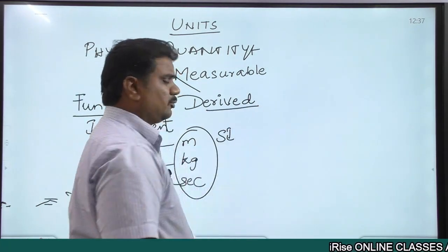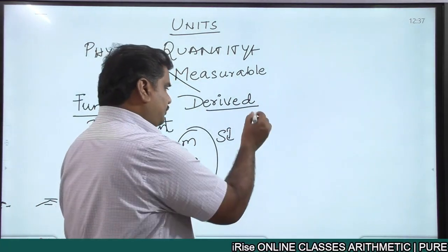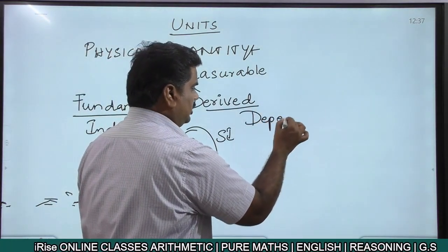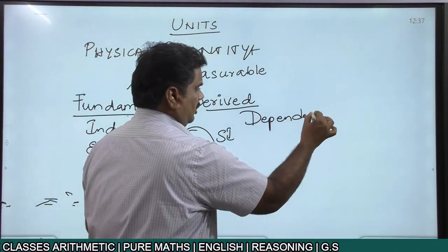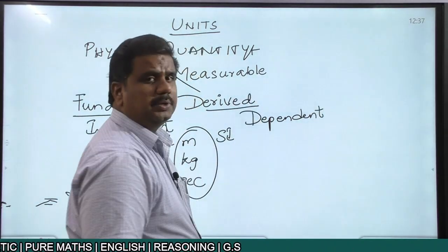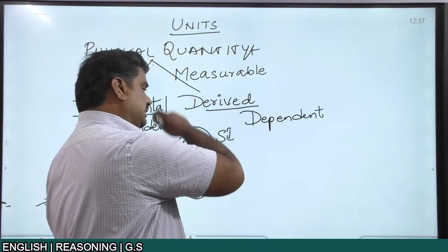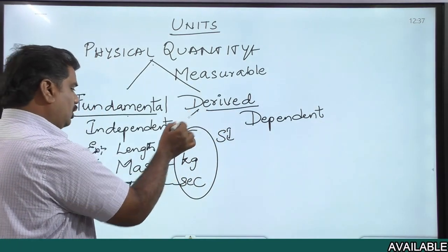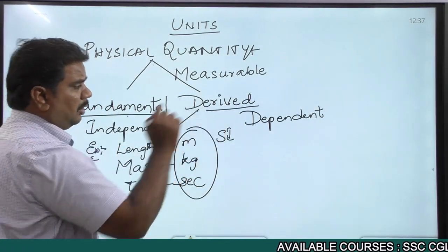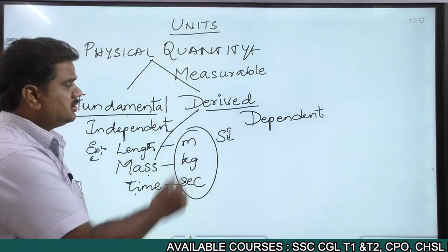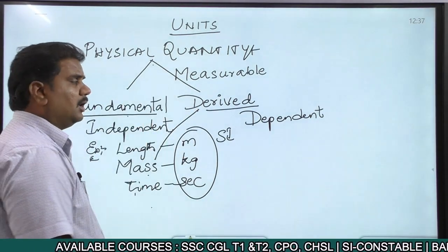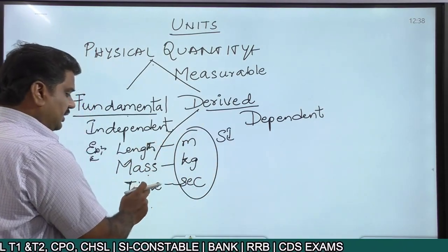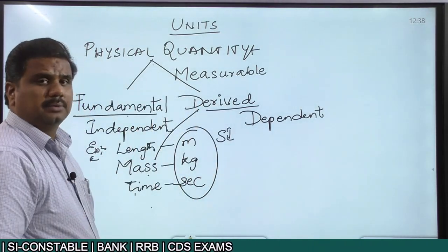That is the derived quantities. The physical quantities which are dependent on fundamental quantities, we call them dependent quantities, or else derived quantities.